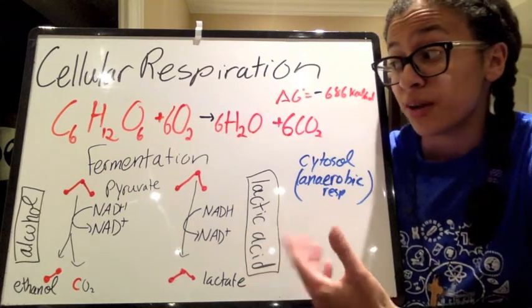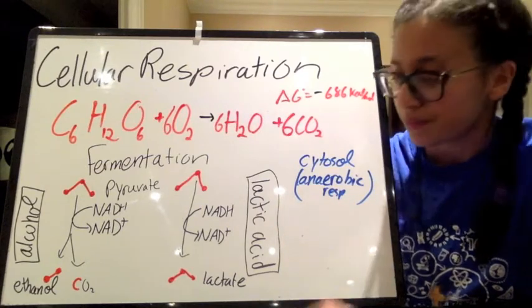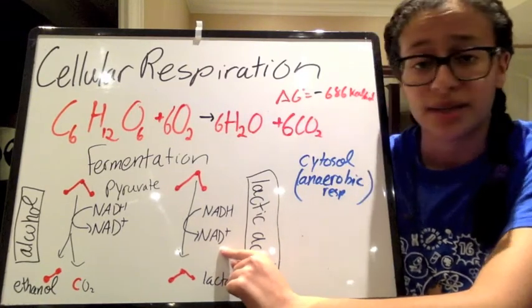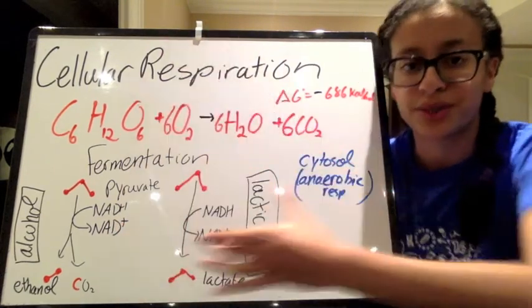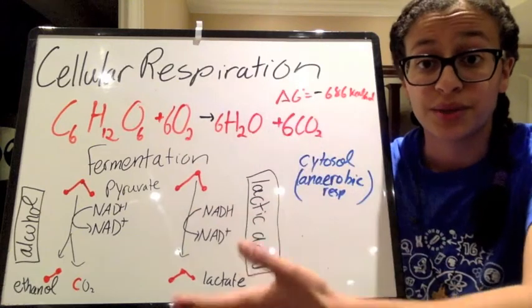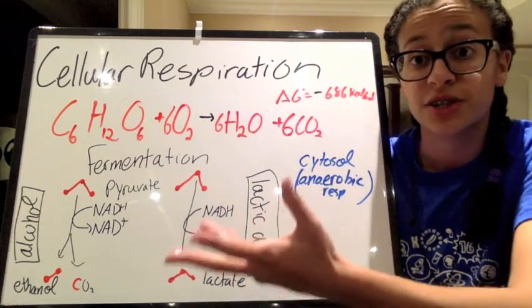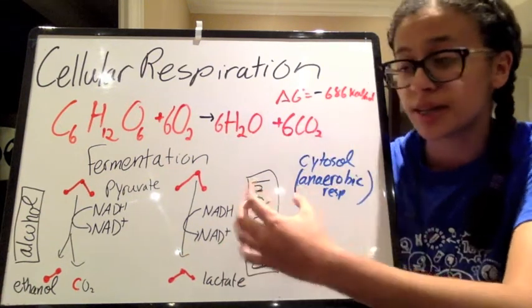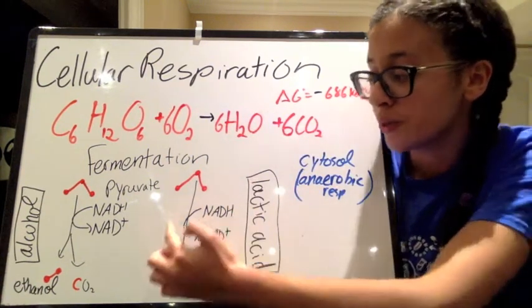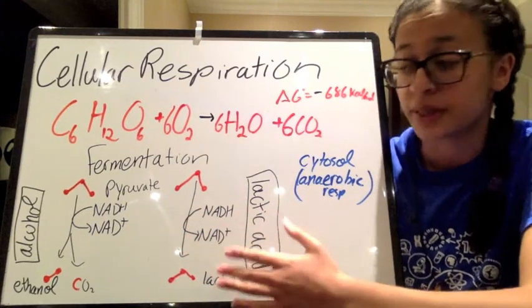Well, the problem is when you're doing glycolysis, what do you need to be able to do that? You need these NAD+, and these to be able to go and get reduced, become NADH, so that you can carry out the reactions. But how are you going to get those NAD+? Eventually, if you just keep doing glycolysis, you'll run out. So we take those NADHs, and we're going to regenerate the NAD+. So that is the purpose of fermentation.